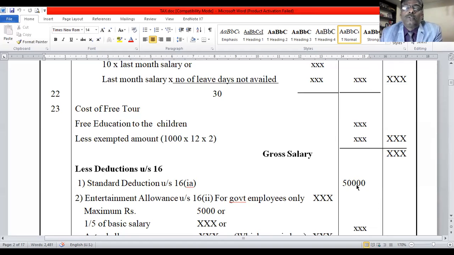I'll confirm this in the next class: what is the maximum limit and how to take it, whether it is the maximum limit or any other way of calculation. You remember 50,000 is the maximum limit. It is newly introduced as 16 subsection 1A. 50,000 is the standard deduction.